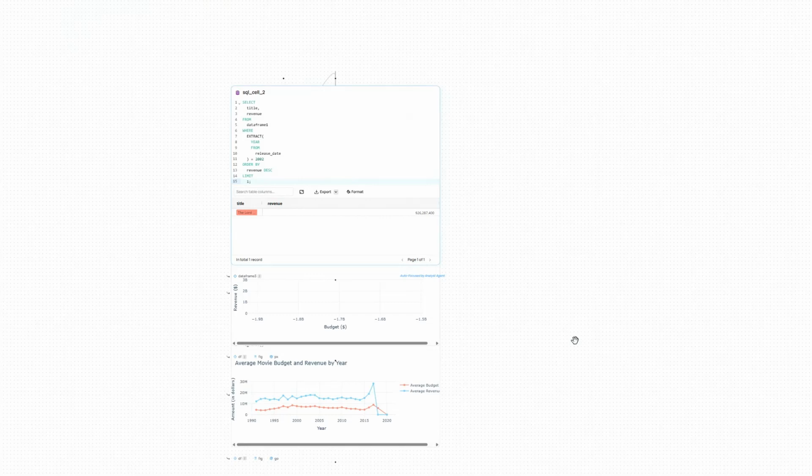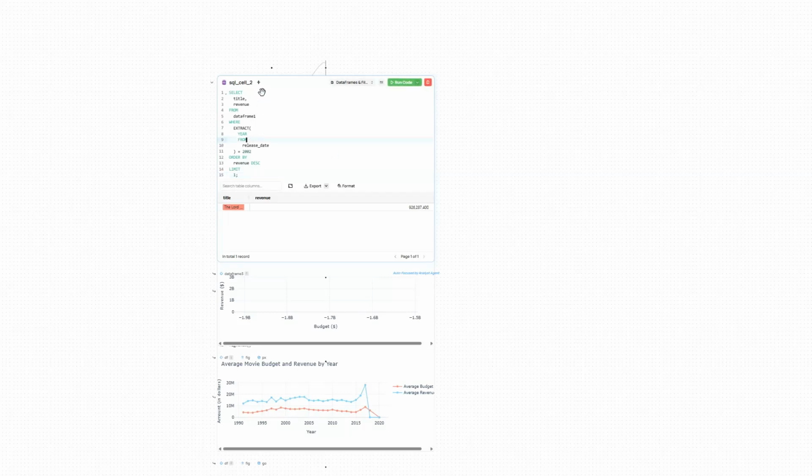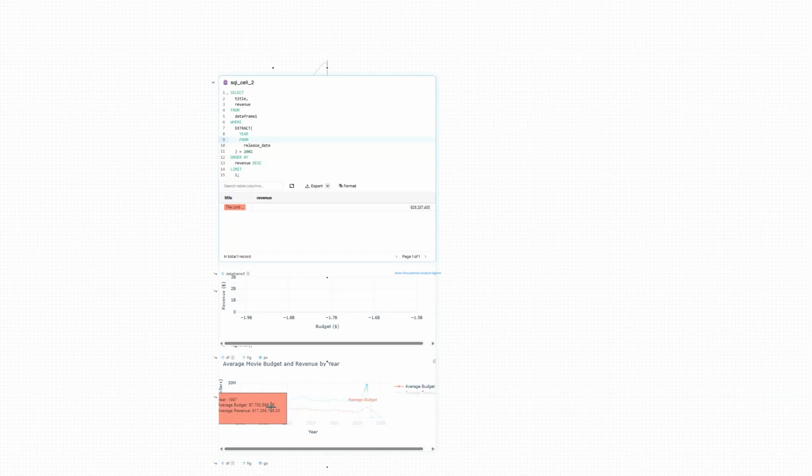Integration power. Fabi.ai isn't just limited to spreadsheets. It connects seamlessly with Snowflake, PostgreSQL, BigQuery, CSV and JSON files. Just connect your data source and boom, you're ready to analyze, explore, and explain your business data using AI.